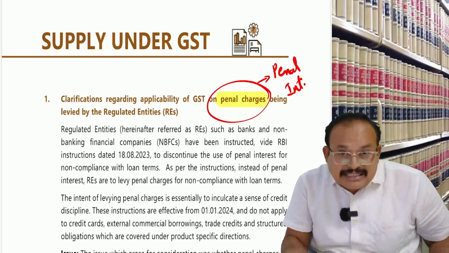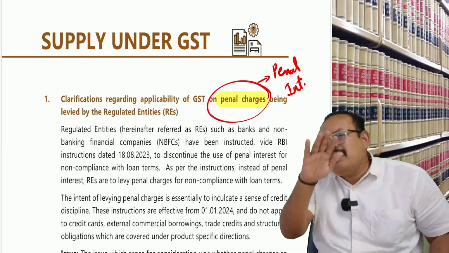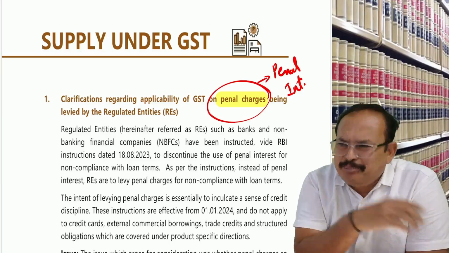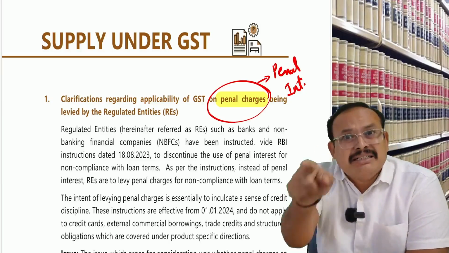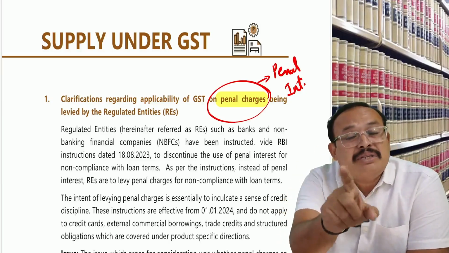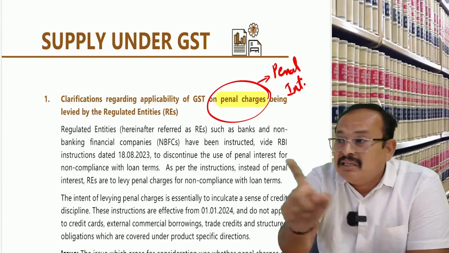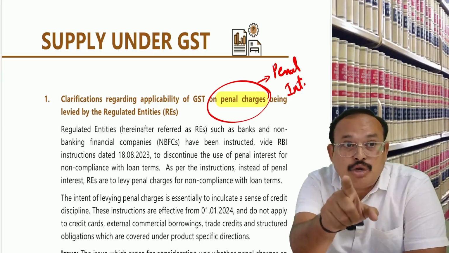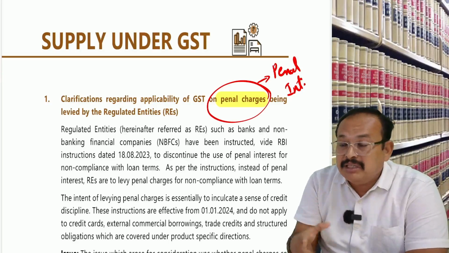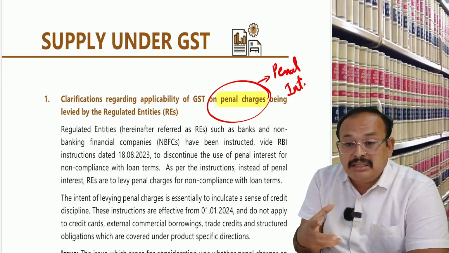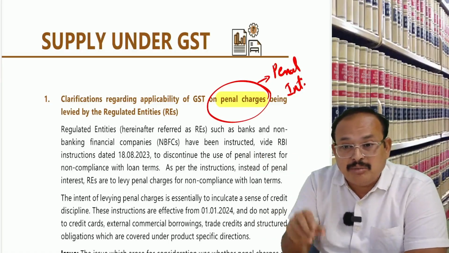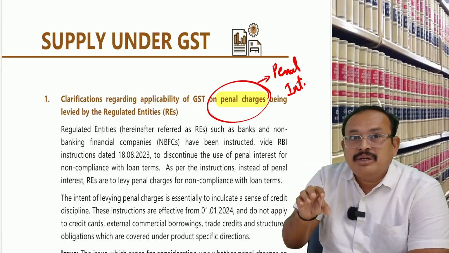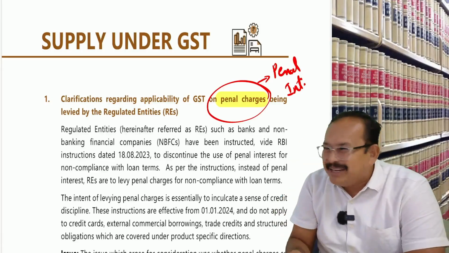Penal interest, it was. The Reserve Bank of India got a doubt. Why penal interest? Is it penal interest? It means interest on interest. Banks should not charge interest on interest. Correct? Now, when we look at this, what happens? Interest on loan is not taxable. Penal interest is nothing but interest on interest. So the word is not appropriate here.